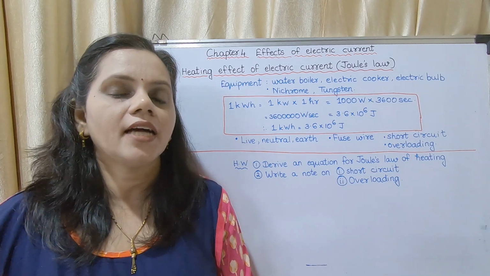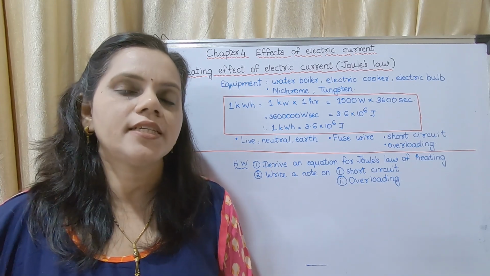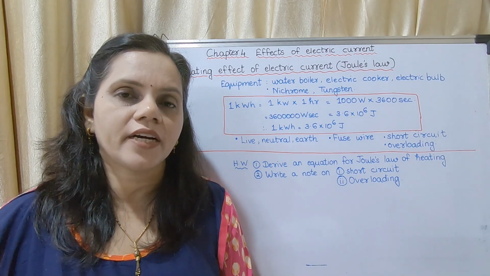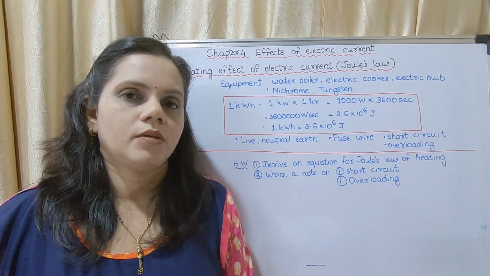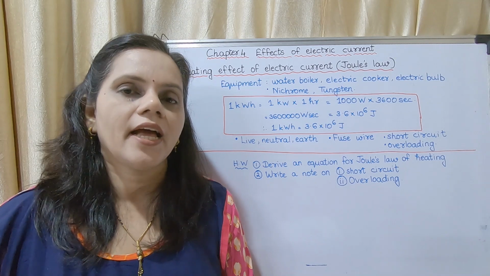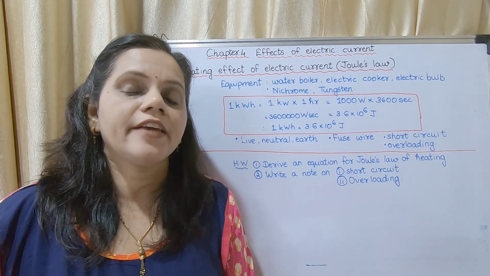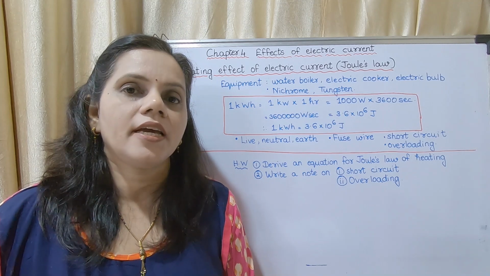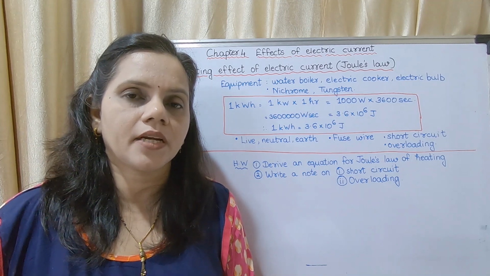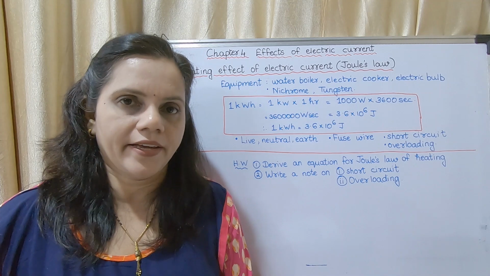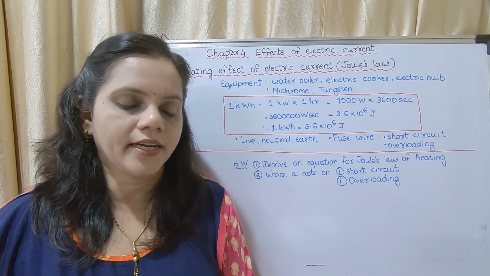Due to this amount of current, more heat is produced and flames are produced. Due to those sparks, if there is any inflammable material kept around it, it will catch fire. That is short circuit.